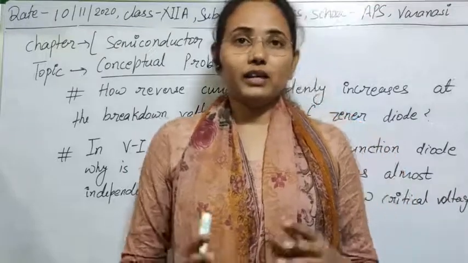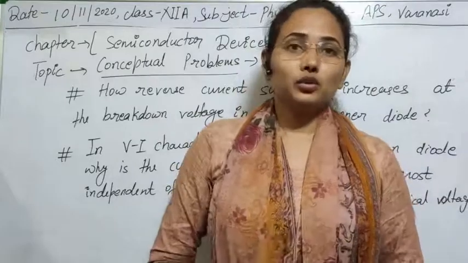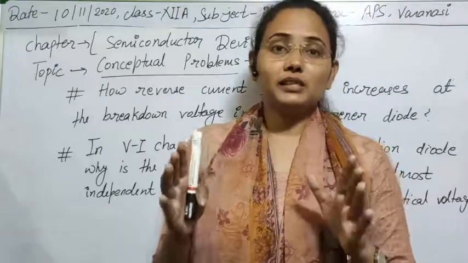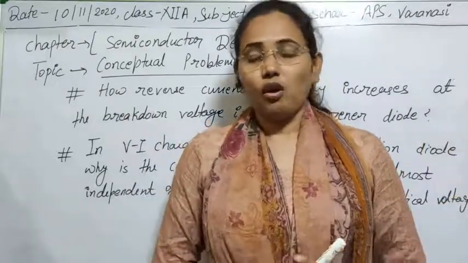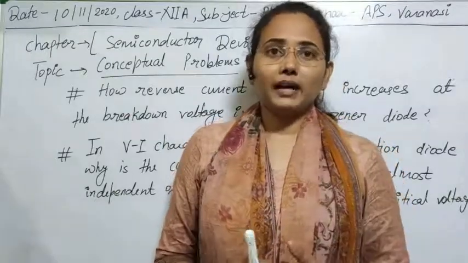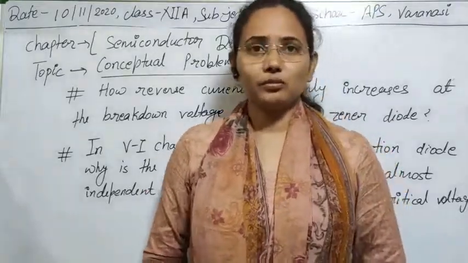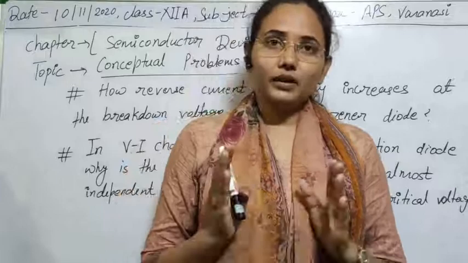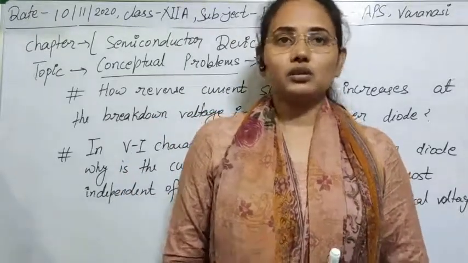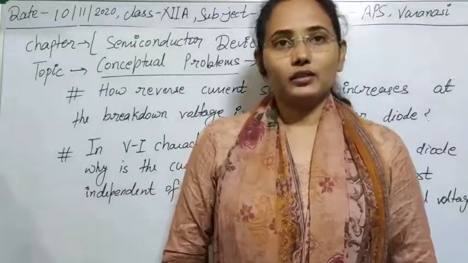And also when we join a p type and n type material, like positive and negative, to each other, there is a formation of depletion region, and to remove that depletion region we do the biasing process. All these things you have already studied. Here I'm only giving you a brief, as I just want to make some revision. And if you do the biasing process, it means we add some external source to remove the depletion region, so that we can get the flow of current through the circuit.